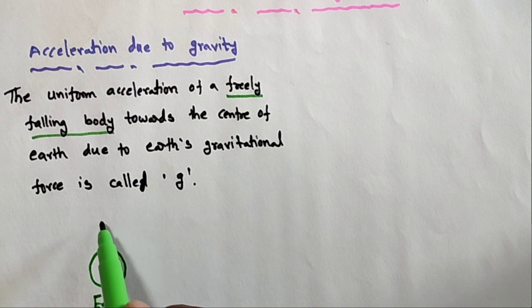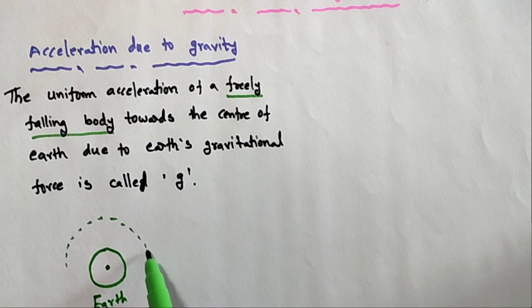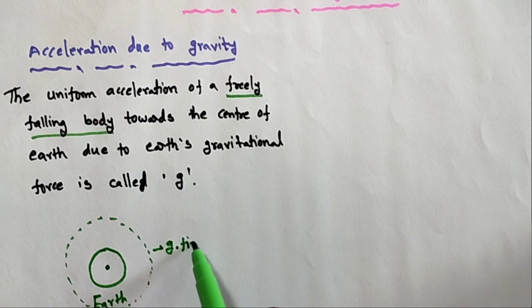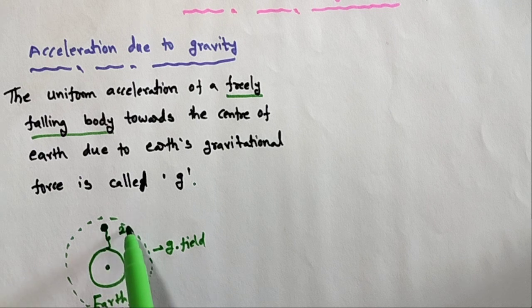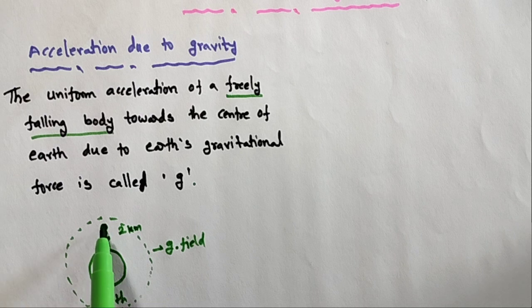The earth has a gravitational field around it. Suppose one object is there at a particular height. Let us take the height to be 2 kilometers, for example, a building with an object at 2 kilometers. Now this object is released.